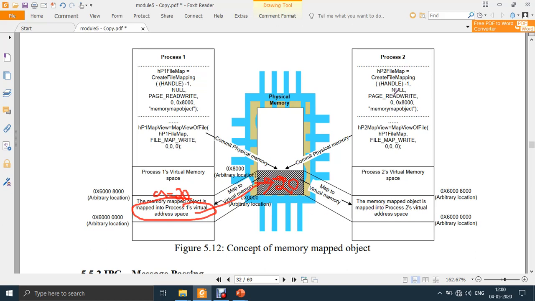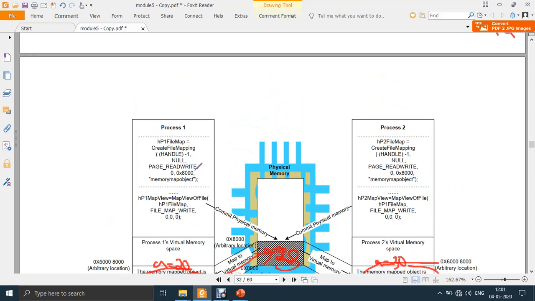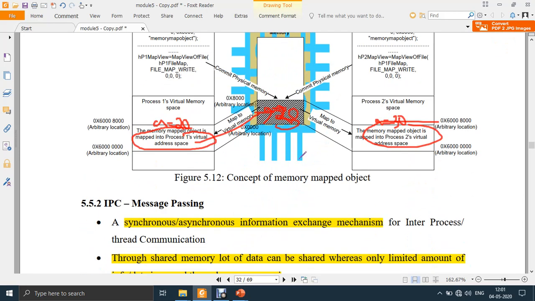Now this process 2 can read this a is equal to 20, and let's say it will change it to 30. Then what will happen? This 30 will be updated here. Any changes here again will be updated here. Okay, so this is the concept of memory mapped objects.